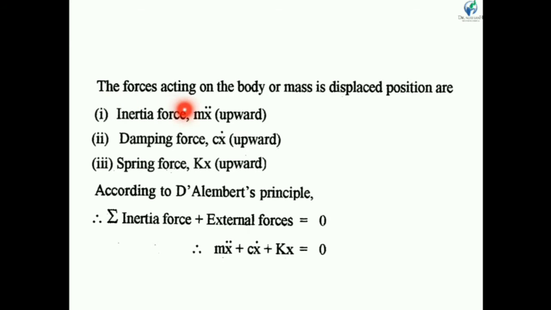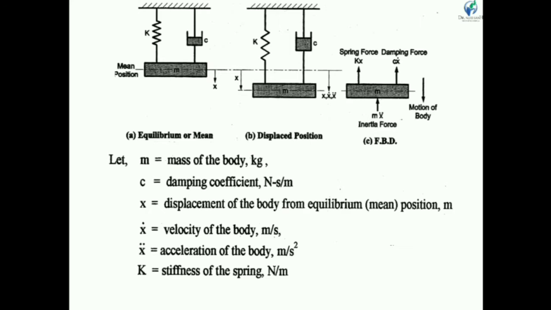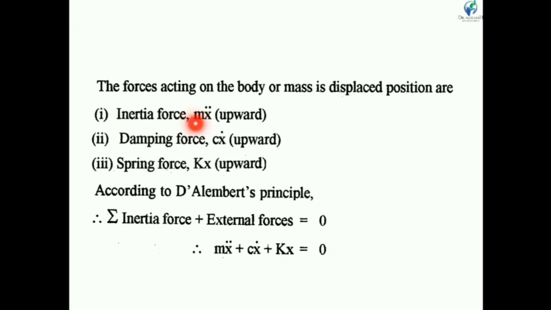The forces acting on the body: if we see the free body diagram, there are three forces acting on the body. First is the inertia force in the upward direction, mass into acceleration. Second is the damping force, also acting in the upward direction, damping coefficient into velocity, so c x dot. And the spring force acts in the upward direction, kx.